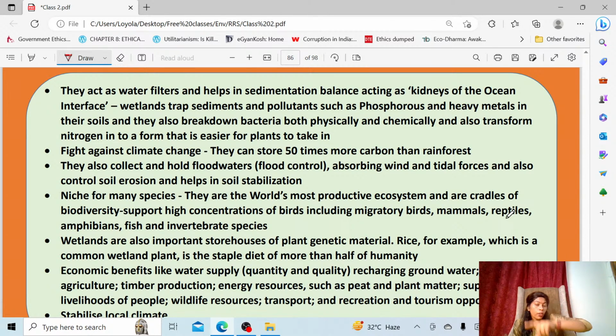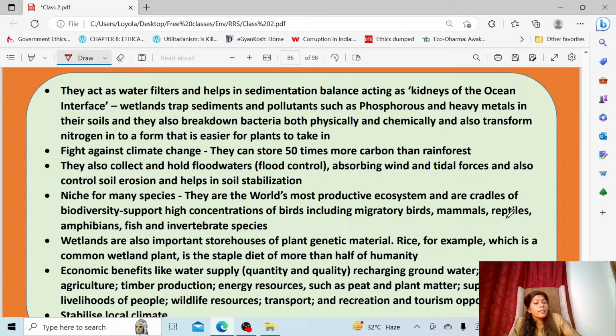On ecosystem productivity, in the last session, in the rapid revision, I gave you a diagram given by Whittaker. Very often questions are asked from the diagram only. In that, mangroves, which come in the marshy areas, okay, not swamp areas, are highly productive. Swampy areas are also highly productive. They are the second highest productive ecosystem in the world after algae.